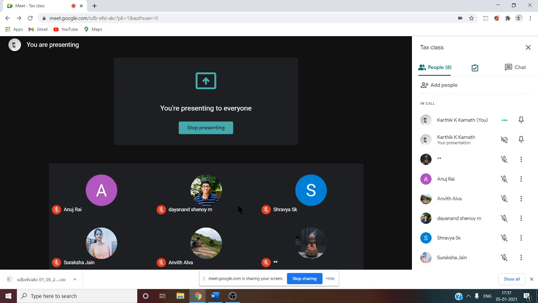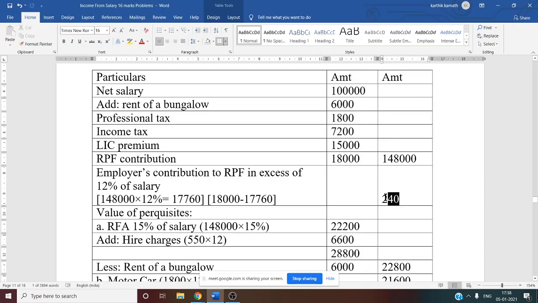15% employer's contribution to RPF. What is the taxable amount now? How to calculate the taxable RPF contribution? In excess of 12% is taxable. So here 15% means 3% in excess. So that we can take as a taxable amount. So that also you can do. So now we got 240 as the taxable amount.